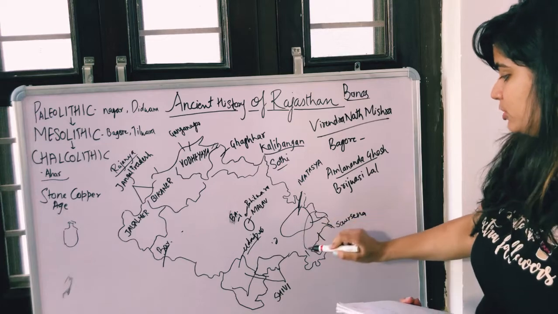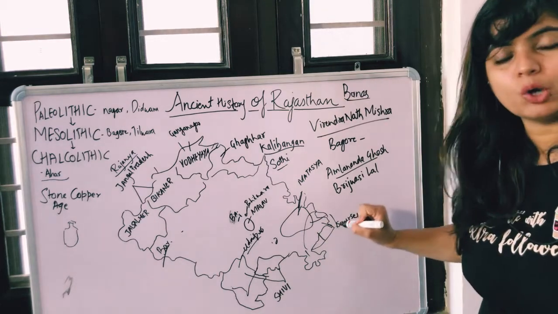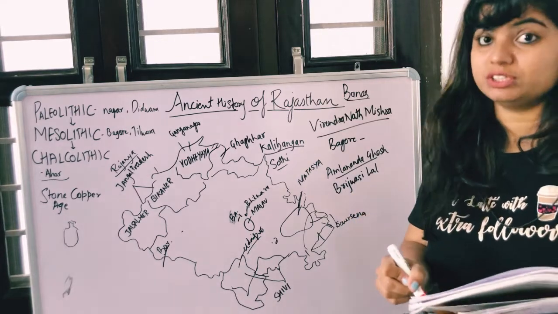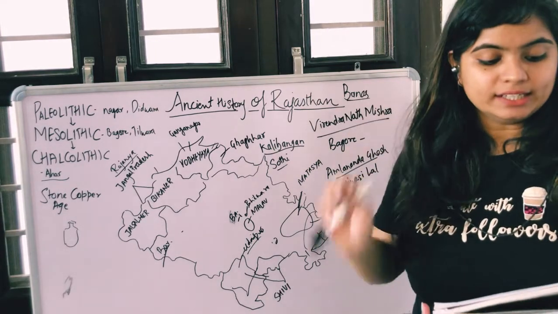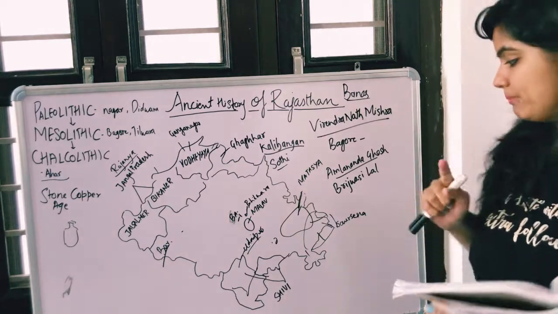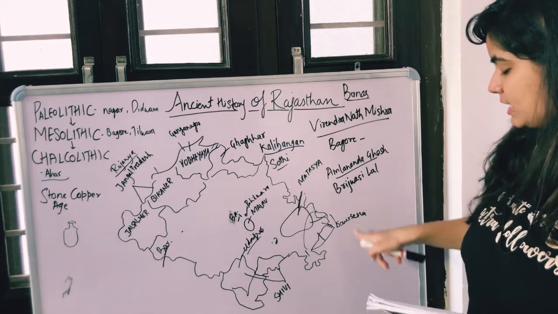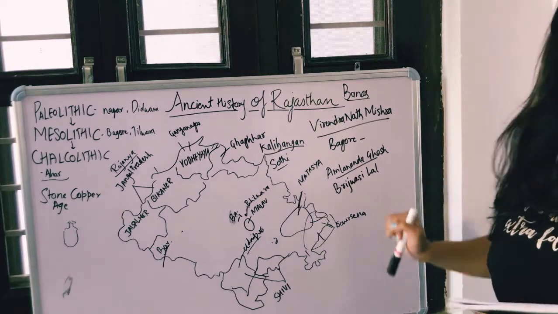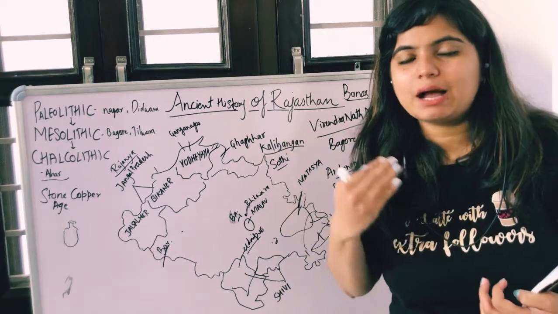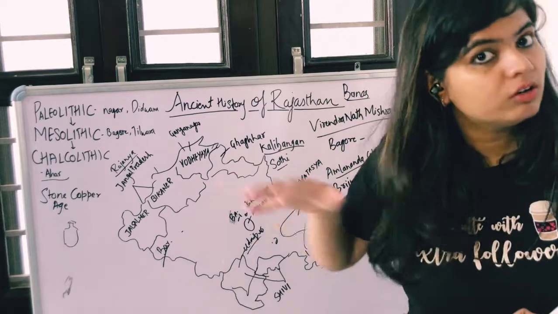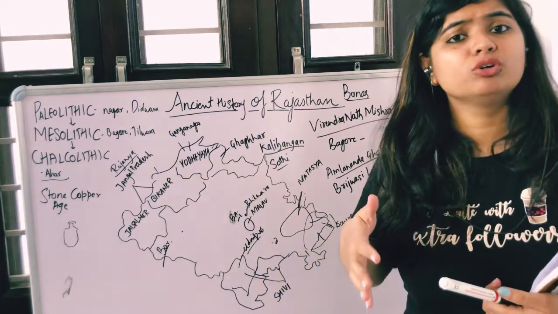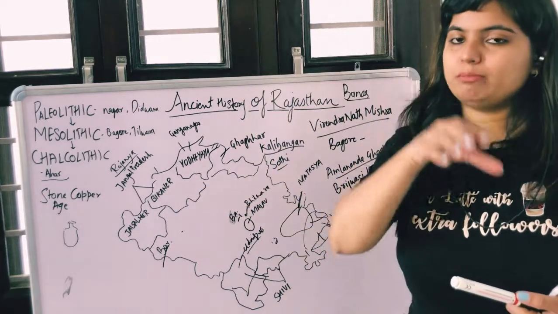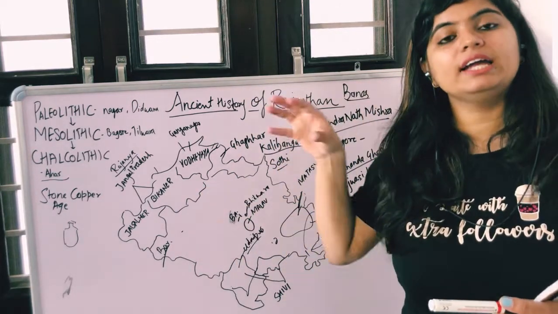So this portion belongs to Shursena, and the capital name was Indraprasth, which was the earlier name of Delhi, right? Further we have Kuru Mahajanpad, and this comes under the portion of Alwar, somewhere Bharatpur, Dholpur. Why are the same places coming repetitively? Because not the whole portion of Alwar, not the whole portion of Dholpur or Bharatpur, but some of the parts of Alwar, some of the parts of Bharatpur and Karoli and Dholpur.